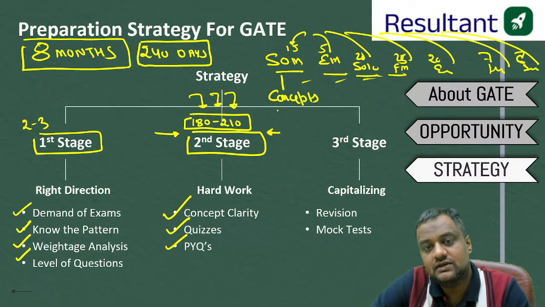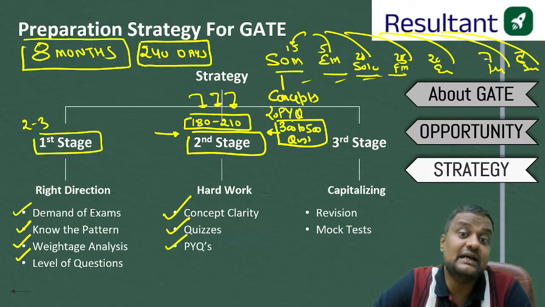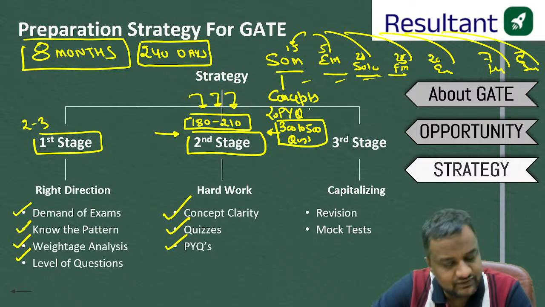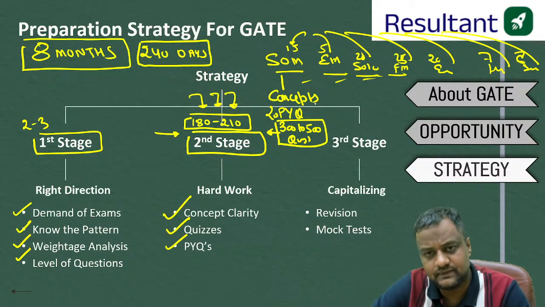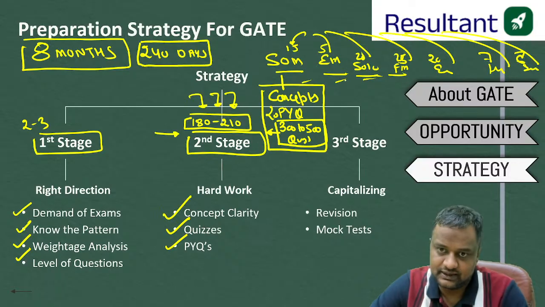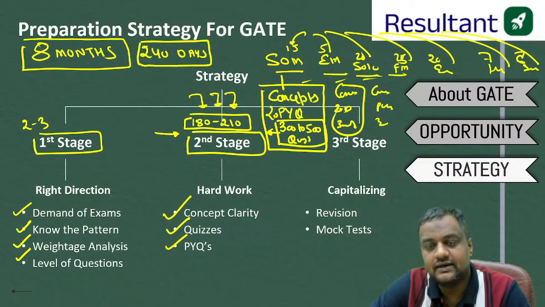After the concepts, solve the PYQs, and for every subject solve 300 to 500 questions other than the 20-year PYQs, depending upon the weightage of that subject. If it is a high weightage subject, solve 500 questions. For a lower weightage subject, you can solve 200 or 300 questions. Once that is covered, move to the next subject. Repeat the same thing: concepts, 20-year PYQs, 300 to 500 questions.